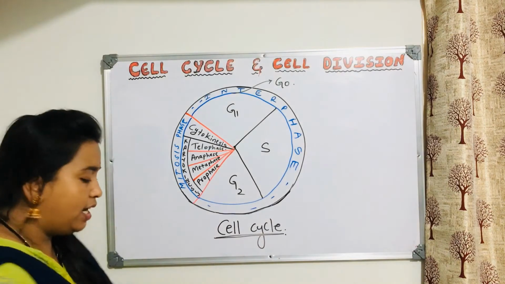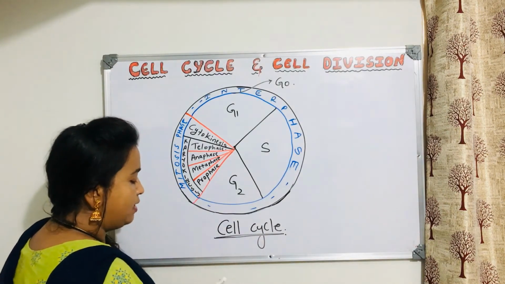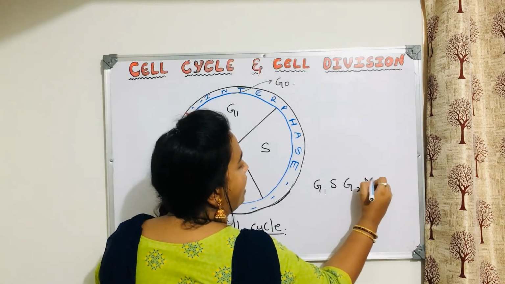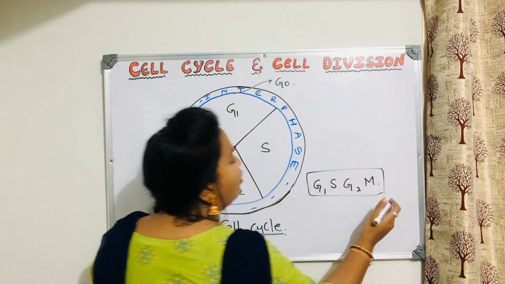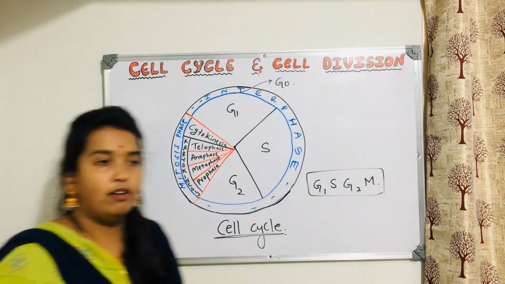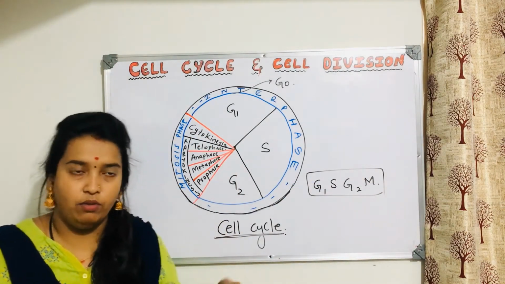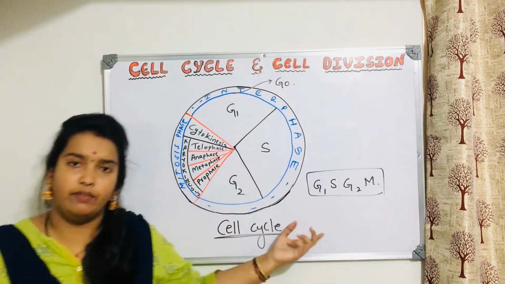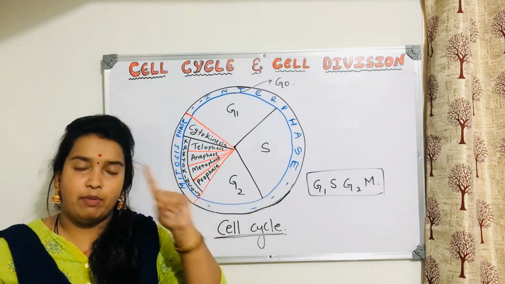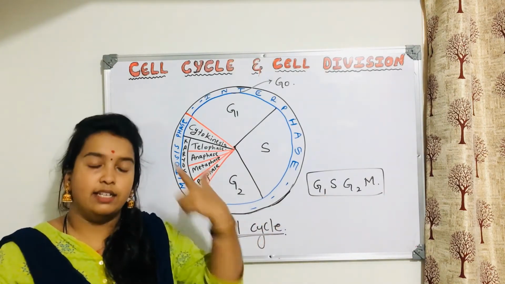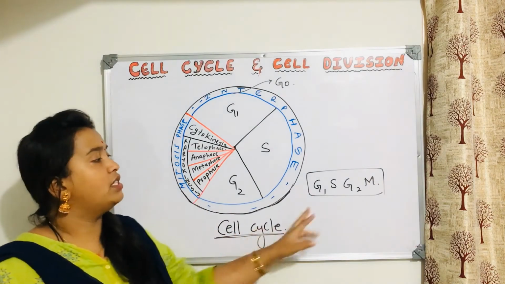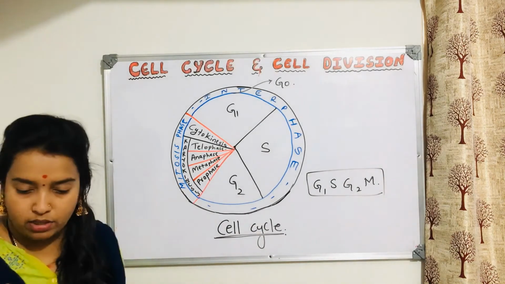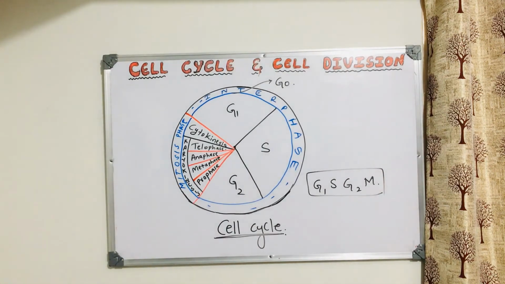So what is the series here? Series is always remember like this. Always you remember like this. G1, S, G2, and M. Just you remember this. However, let them give you whatever kind of confusion, they will give you in different ways. You need to identify that. So always remember with G1, S, G2, M. Clear? So this is the series how it moves actually. Okay. So I hope first you take down this one, zoom it, and you can.